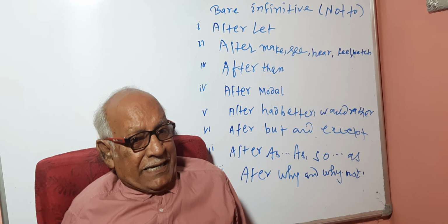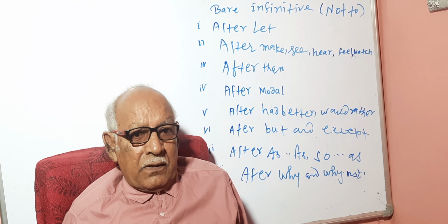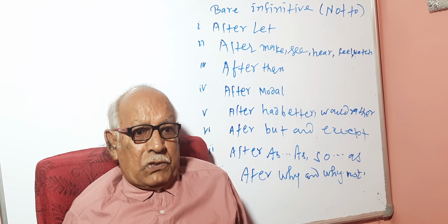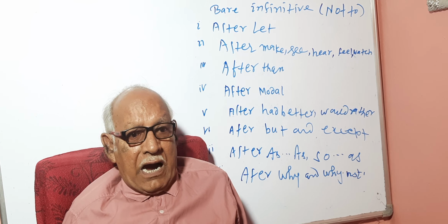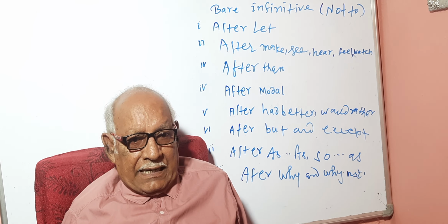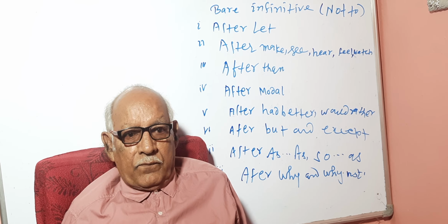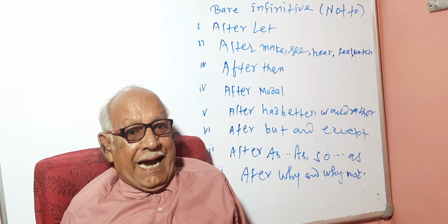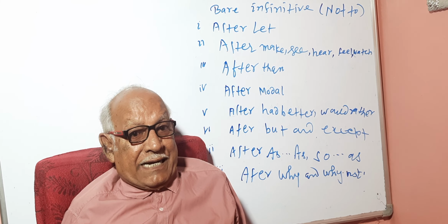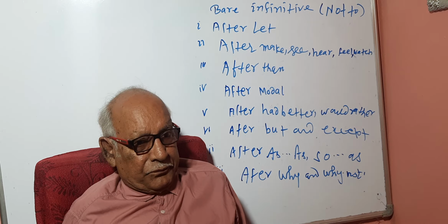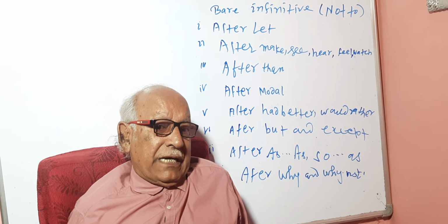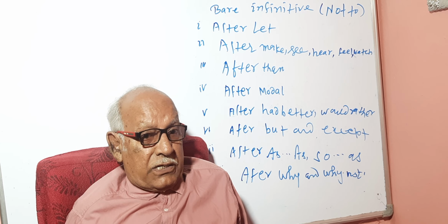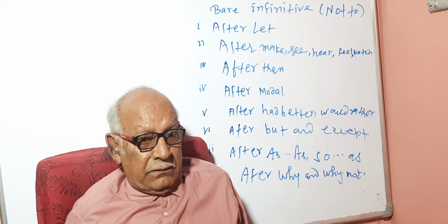My fifth point is, never write "to" after had better, would rather, had rather. For example, I had better go. Never write I had better to go. She would rather die. Don't write she would rather to die.